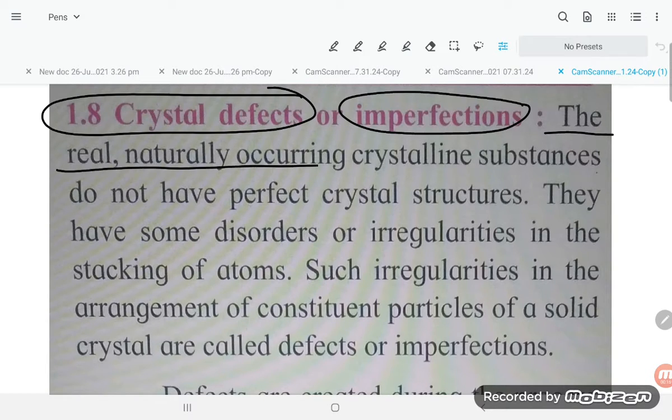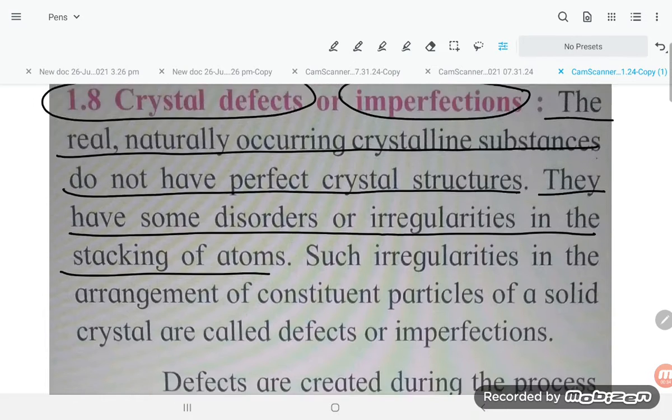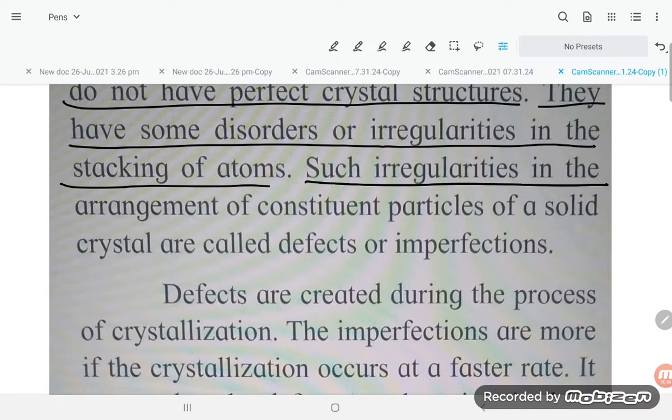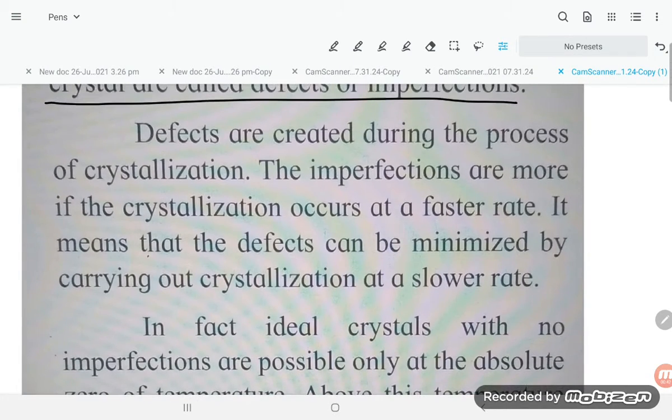Real, naturally occurring crystalline substances do not have a perfect crystal structure. Whatever real crystals there are in nature, they don't have a perfect crystal structure. They have some disorder, irregularities in the stacking of atoms. So when you are putting the atoms, there will be some irregularity. Such irregularities in the arrangement of the constituent particles of a solid crystal are called defects or imperfections.